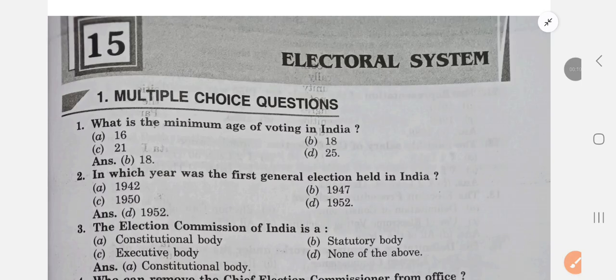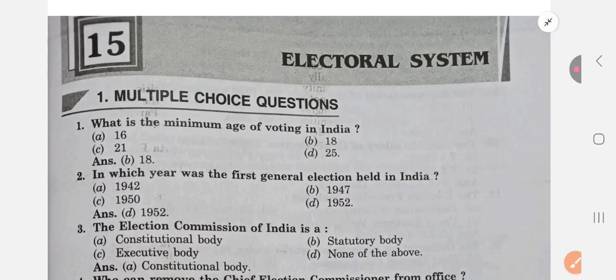We are living in the age of democracy. Democracy is the government of the people, by the people, and for the people. But how is the government run by the people? It is through representatives. They choose representatives, and representatives make laws and execute them in place of the people.